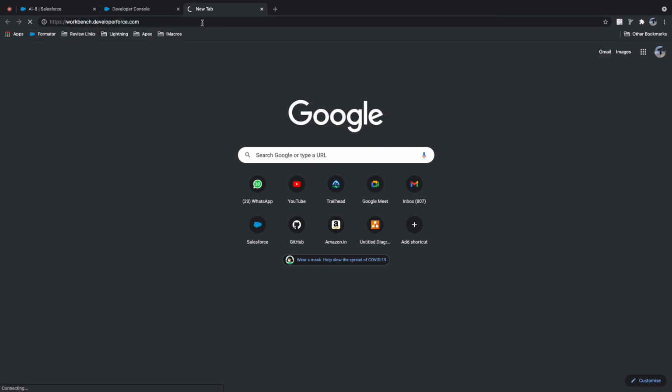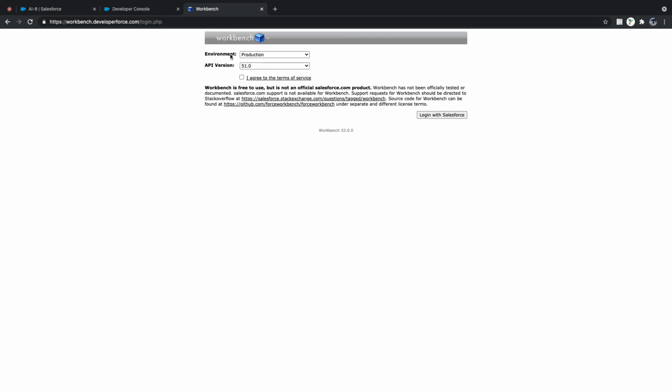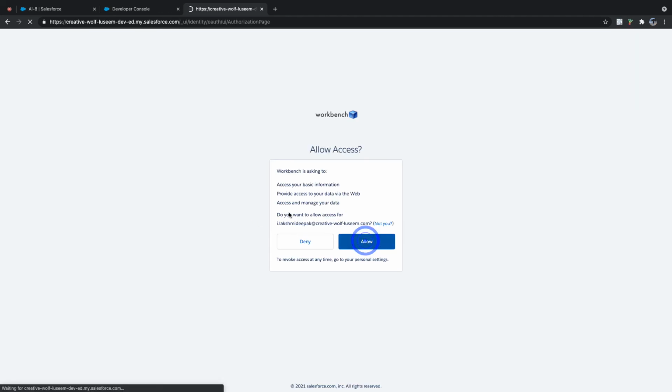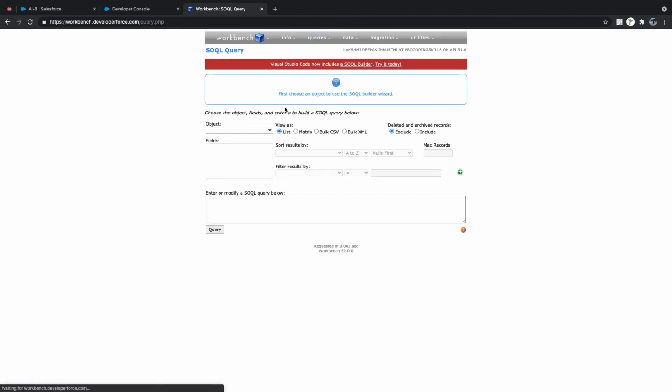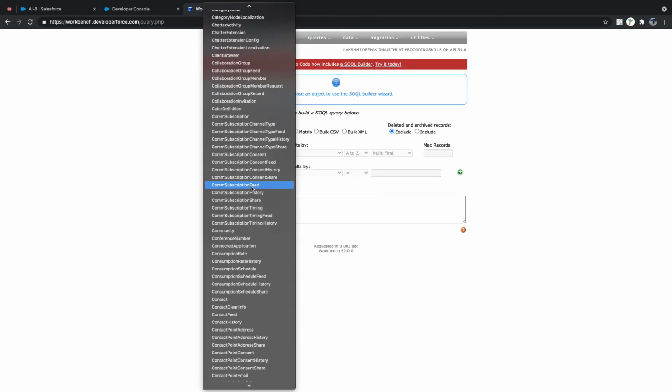Workbench. Let's log into your workbench. First we need to export data. Let me log into production. Log in with Salesforce. Allow access to my Salesforce instance because it's the first time I'm authorizing it. Now go to SQL query. And which object are you in? Invoice, right?